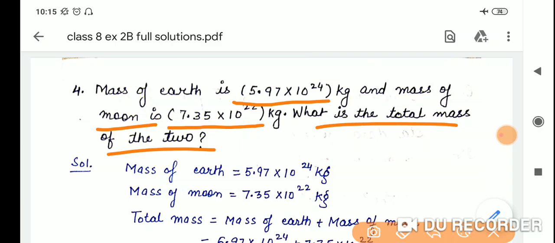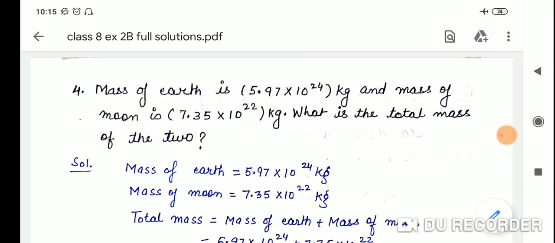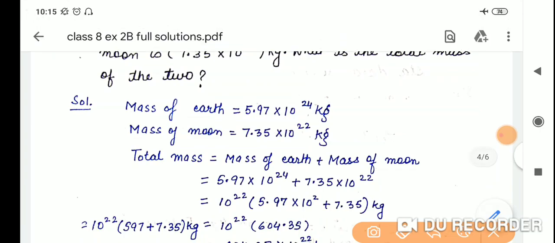So total mass is equal to mass of earth plus mass of moon. So we are adding both the numbers: 5.97 into 10 raised to the power 24 plus 7.35 into 10 raised to the power 22.